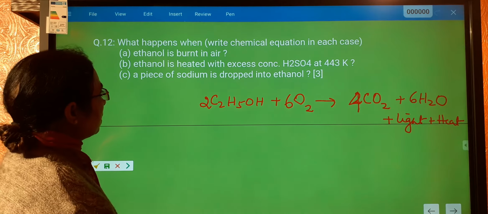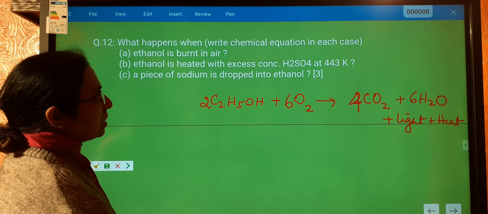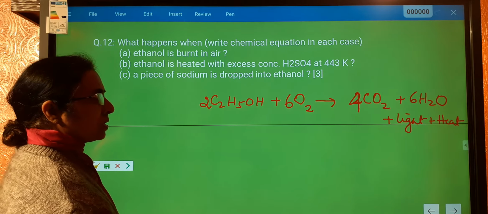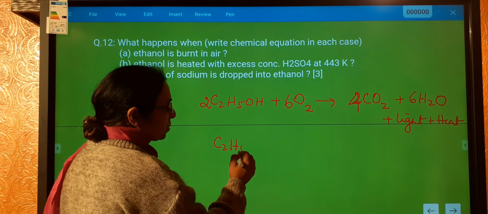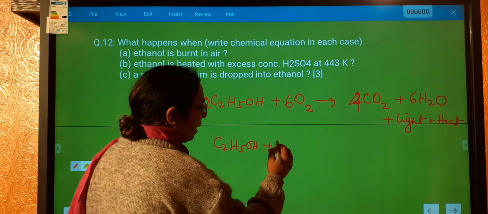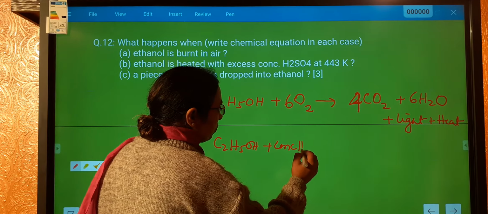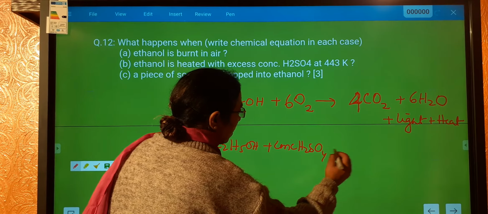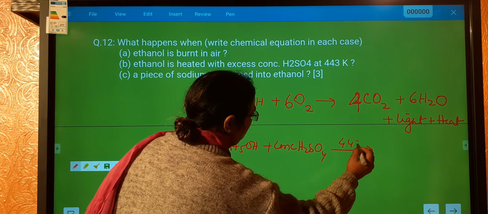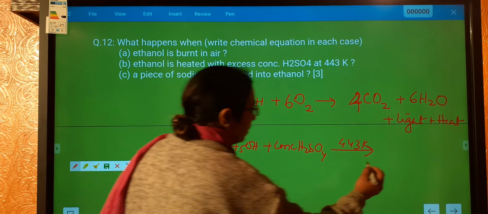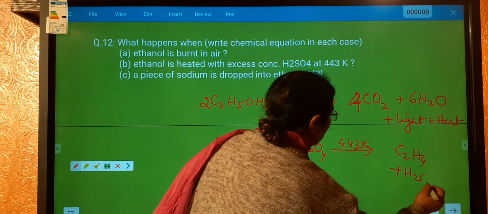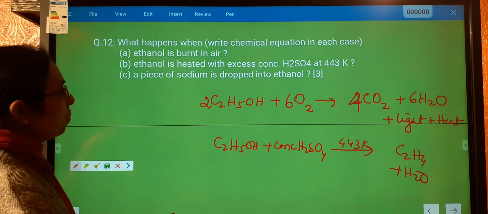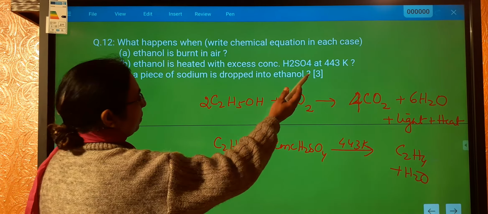Ethanol is burnt in air. Then ethanol is heated with excess of concentrated sulfuric acid. This we have done so many times. C2H5OH, when you add conc. sulfuric acid to it and heat it at 443 Kelvin, we get C2H4 and H2O. H2SO4 behaves as a dehydrating agent.